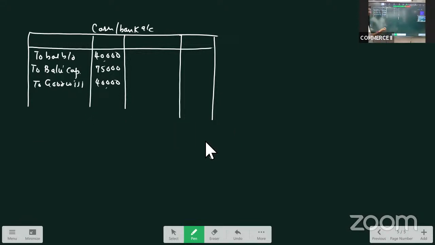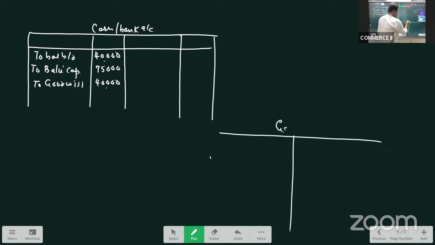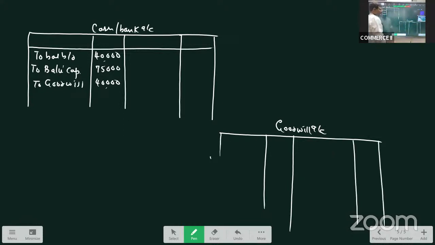So for that, we have to prepare goodwill account. So I'm doing it here. What am I doing? I'm preparing goodwill account. In the given question, what is the goodwill amount? Goodwill amount is 40,000.